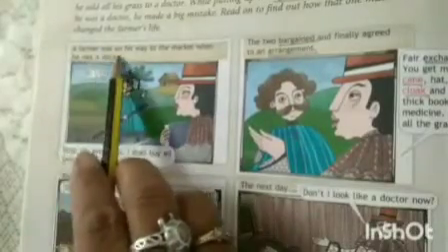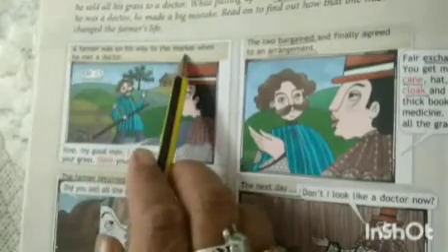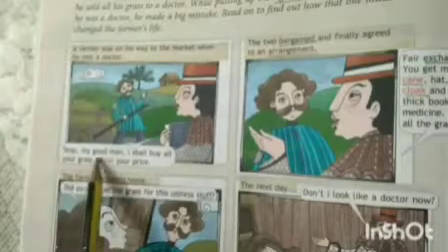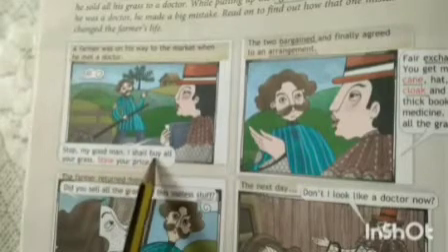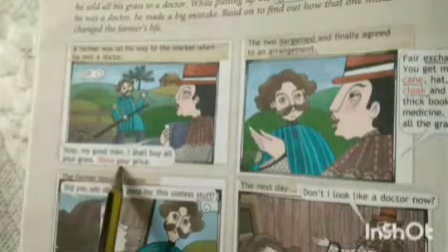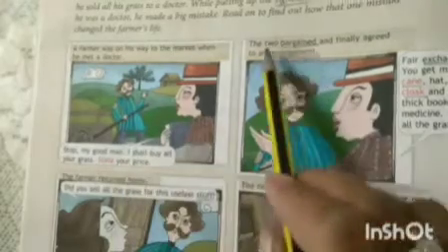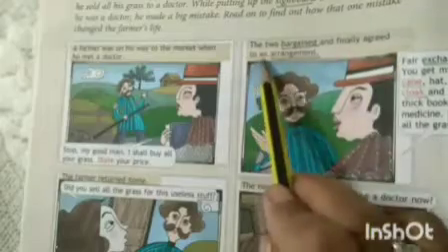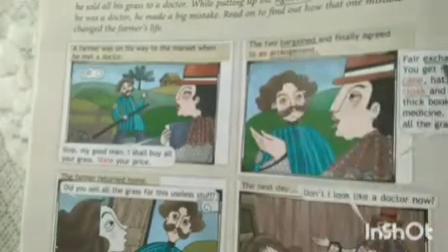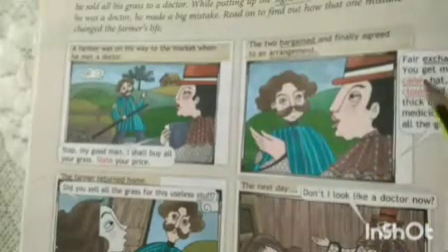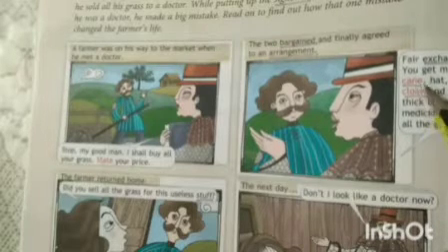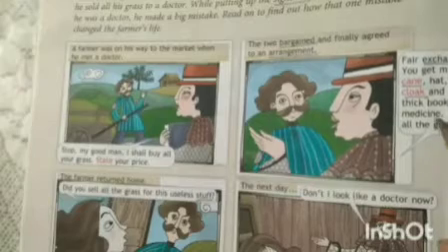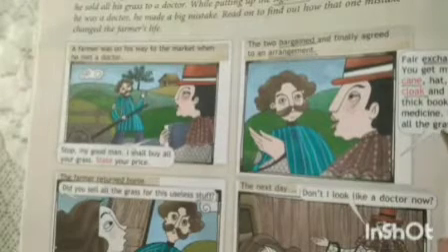A farmer was on his way to the market when he met a doctor. "Stop, my good man. I shall buy all your grass. State your price." The two bargained and finally agreed to an arrangement. "Fair exchange. You get my cane, hat, cloak, and this thick book on medicine. I get all the grass."